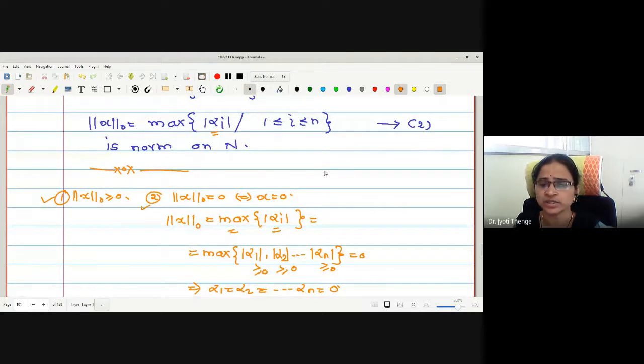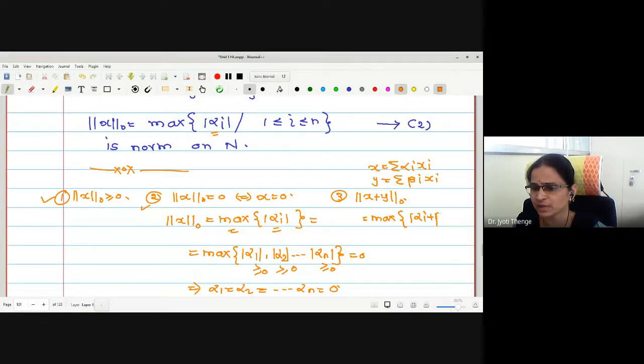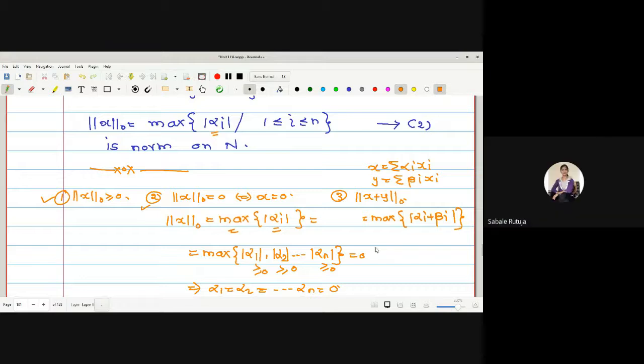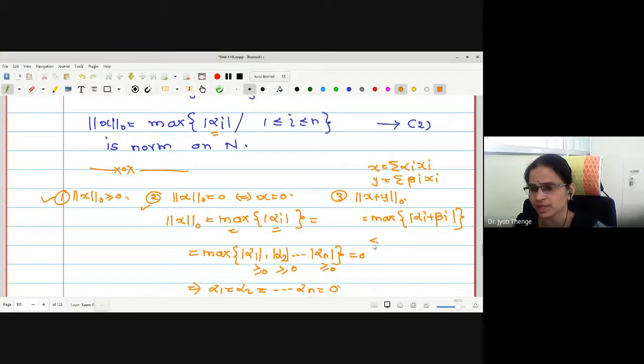What about the third condition? Norm of x plus y. Suppose alpha i are scalars for x, I am writing summation alpha i xi, and I am writing y as summation beta i xi. Then what about the norm here? This is maximum mod alpha i plus beta i. Can I separate it with a less-than-or-equal inequality?